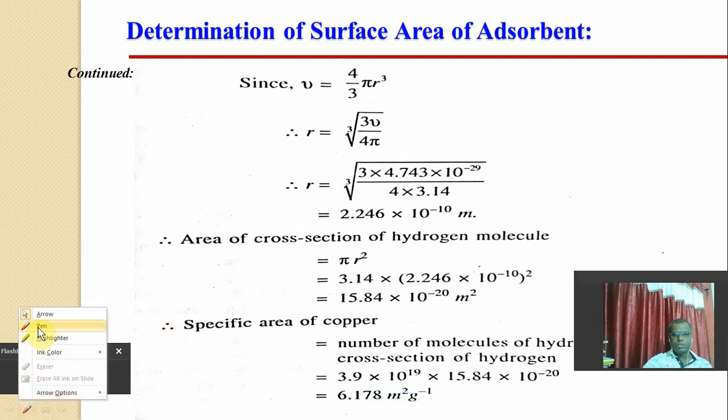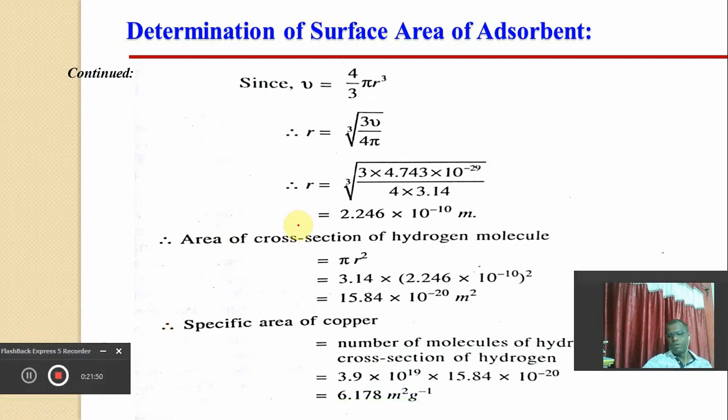So this is the value of volume that we got. The gas molecule is spherical in shape, so this is the volume of a sphere, 4/3 pi r cube.